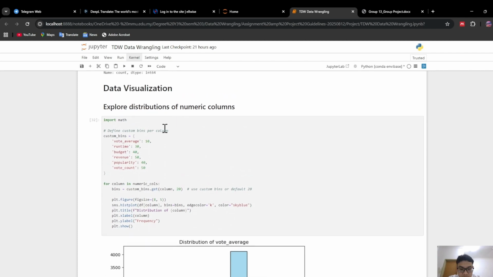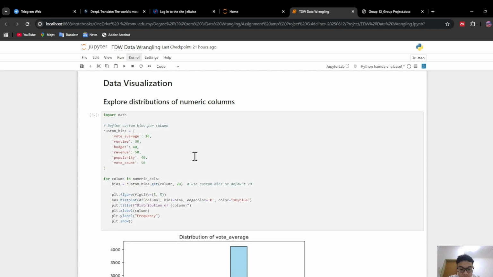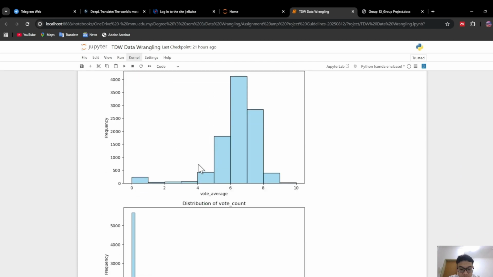Now, let's shift our focus to the data visualization part. To explore the distribution of numerical columns, we use both histograms and box plots. For histograms, we customize the bin size to make the distribution smoother. For example, the histogram of vote average shows a near bell-shaped curve, but we also observe a small peak between the values of 0 and 1, which can likely indicate outliers.